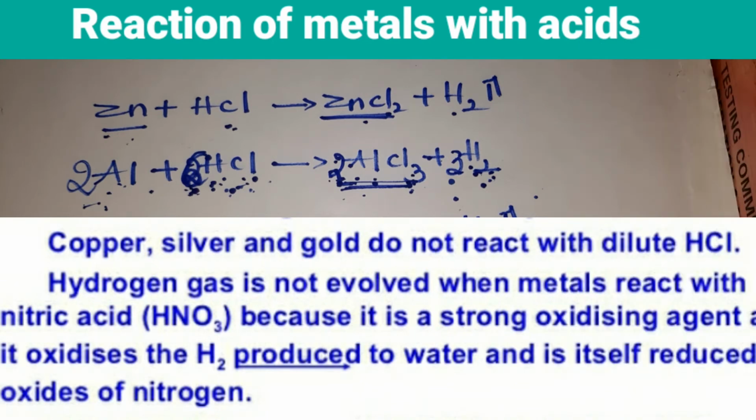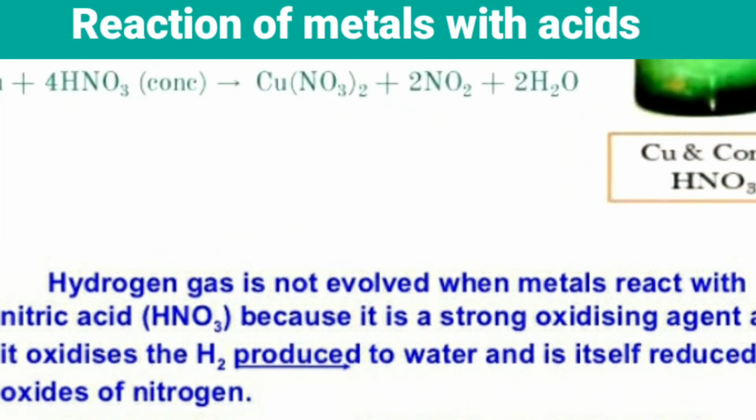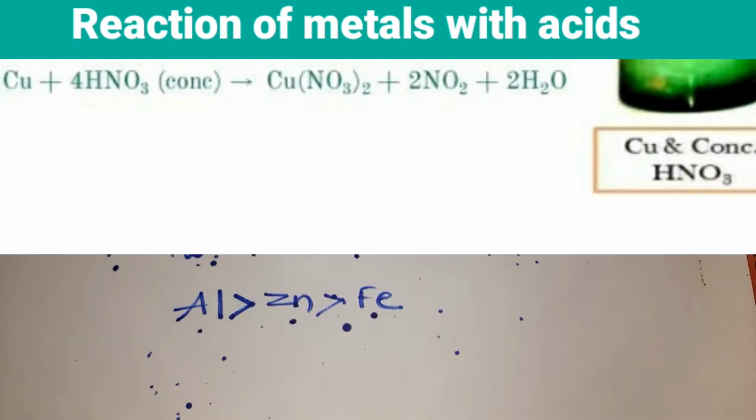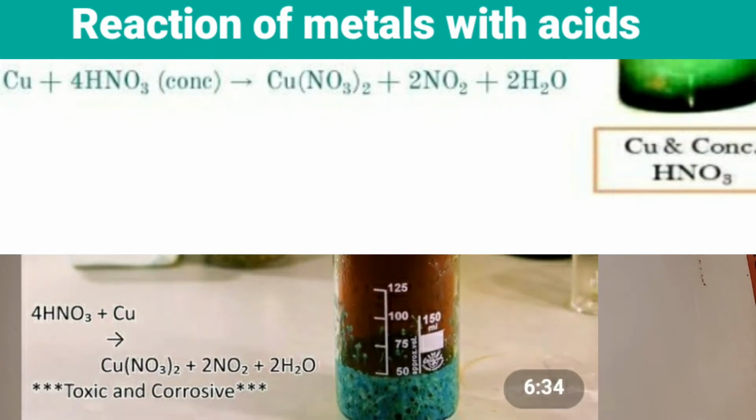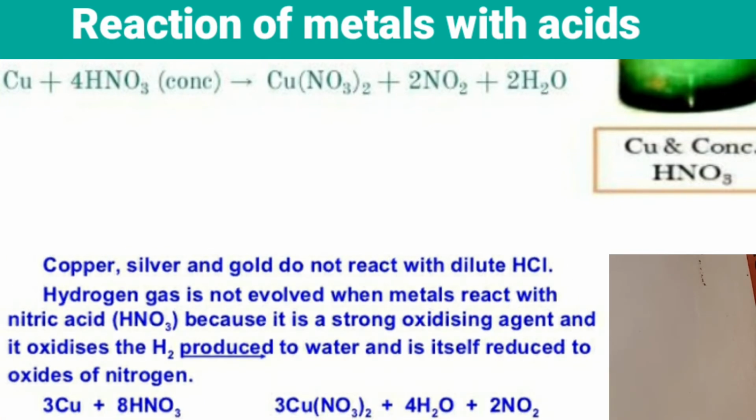Hydrogen gas is not evolved when metals react with nitric acid because it is a strong oxidizing agent. You have to remember, children, copper, silver, gold do not react with dilute acids. Hydrogen gas is not evolved when these metals react with nitric acid, because it is a strong oxidizing agent. What is that strong oxidizing agent? Nitric acid. And it oxidizes the hydrogen produced to water and is itself reduced to oxides of nitrogen.